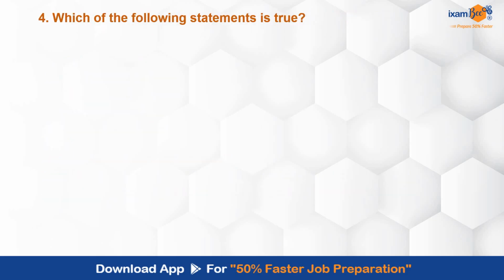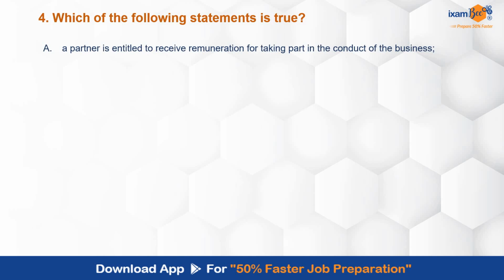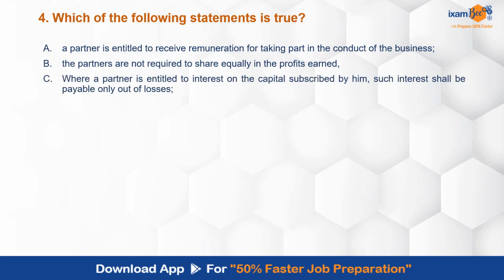Which of the following statements is true? A partner is entitled to receive remuneration for taking part in the conduct of the business. Partners are not required to share equally in the profits earned. Where a partner is entitled to interest on the capital subscribed by him, such interest shall be payable only out of the losses. B and C. None of the above. So इसमें से true statement क्या है that has been asked over here?